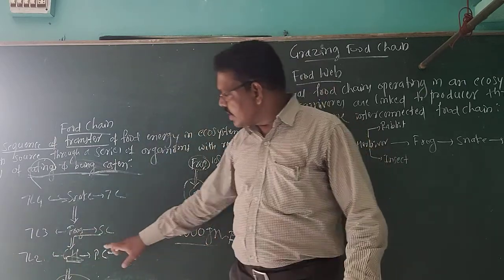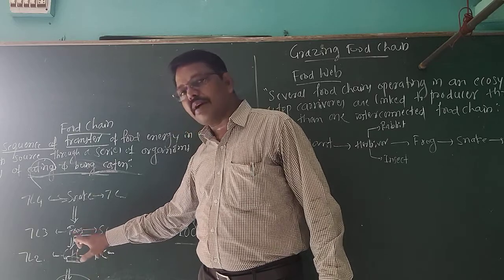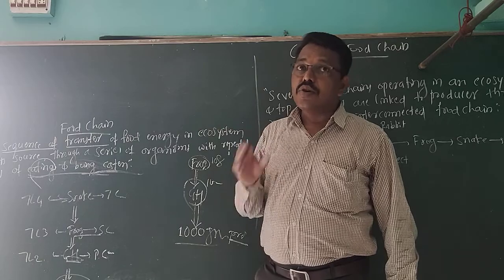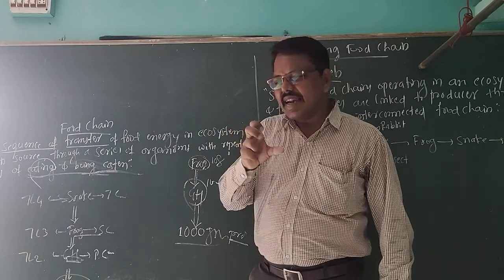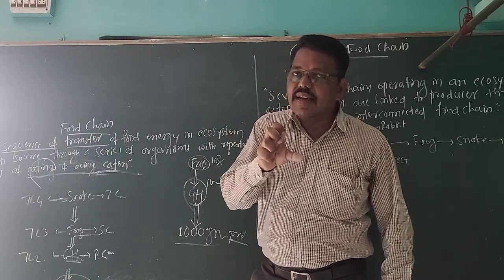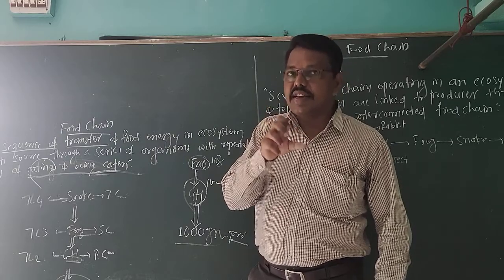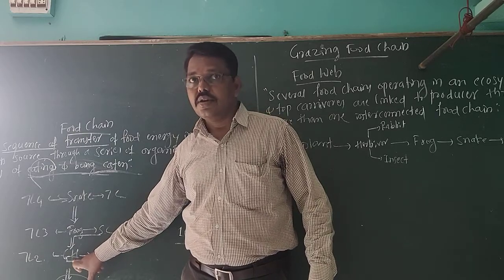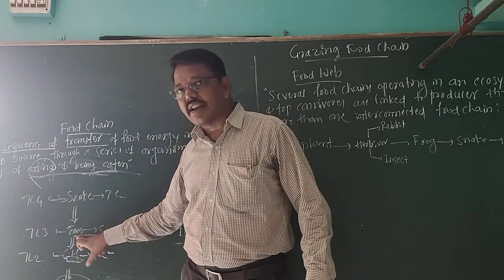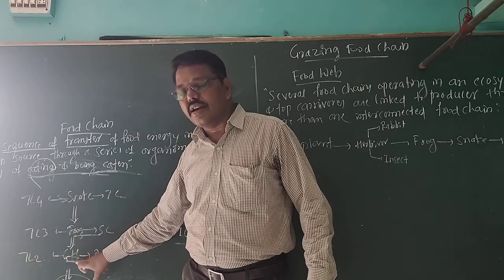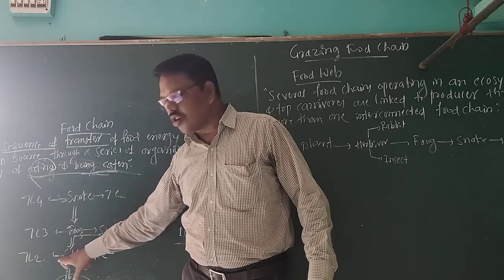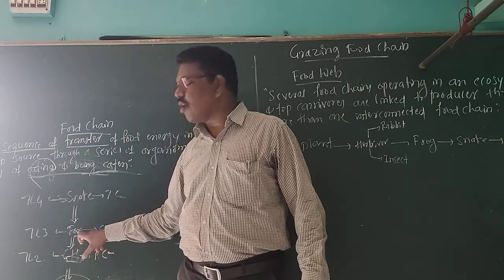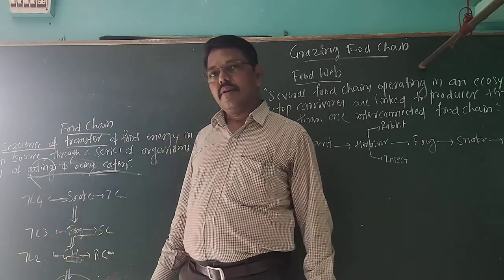Then these grasshoppers are eaten by what? Frogs. Frogs are carnivores. Those carnivores are directly eating the grasshopper, the herbivore of trophic level 2, the primary consumer. Hence these frogs are called trophic level 3.